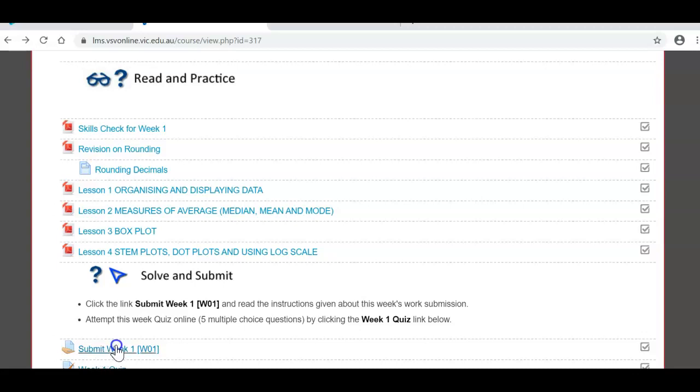So before you submit your week 1 by Friday, you need to complete all these 4 lessons. Okay? And there are some other important things like skills check and revision on rounding. So these are a few things you should be able to do before you start your lesson 1, lesson 2, lesson 3, and lesson 4.